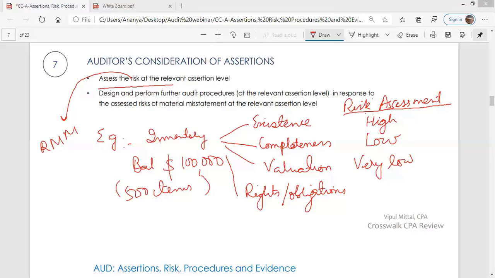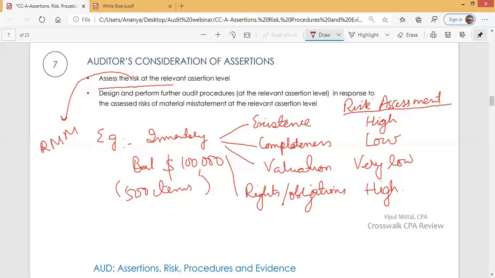All right. Management makes an assertion regarding rights, that they actually own this inventory. The auditor feels that the risk regarding rights and obligations is high. Why? Because the auditor inspected various documents, minutes of board meetings, and terms of sales, and found that there are many consignment transactions and many bill and hold sales. Because of that, there is a risk that the organization has reported inventory but does not actually own that inventory. So there is a risk. All right. So the auditor assesses risk for all relevant assertions.